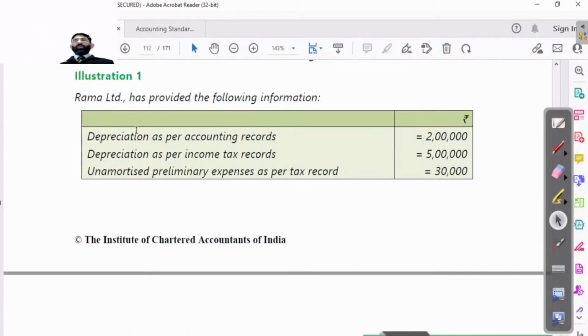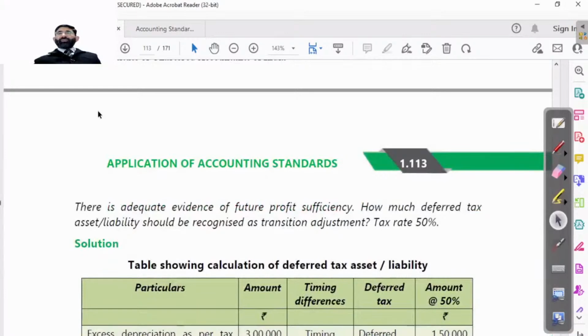Rama Limited has provided the following information. Depreciation as per accounting records is 2 lakh. Depreciation as per income tax records is 5 lakh. Unamortized preliminary expenses as per tax records is 30,000. There is adequate evidence of future profit sufficiency. How much deferred tax asset or liability should be recognized as transitional adjustment? Tax rate is 50%.